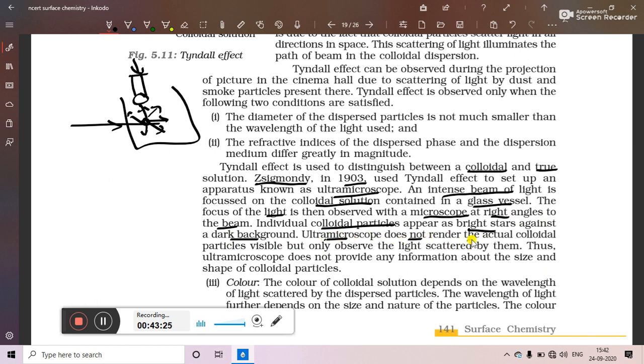The ultramicroscope does not render the actual colloidal particles visible. So with the help of the ultramicroscope you cannot see the particles. We can only see the scattered light, and from the point where scattered light is observed we can imagine that if light is getting scattered here, there should be a colloidal particle here. So we can only obtain information about the position of the colloidal particle, but we cannot obtain any information about the size or the shape of the colloidal particles.